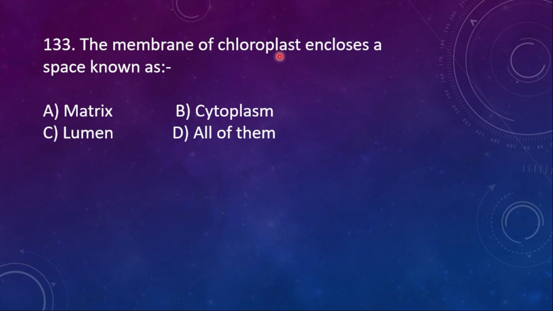133. The membrane of chloroplast encloses a space known as. A. Matrix, B. Cytoplasm, C. Lumen, and then D. All of them. So here it is called as what? Lumen.